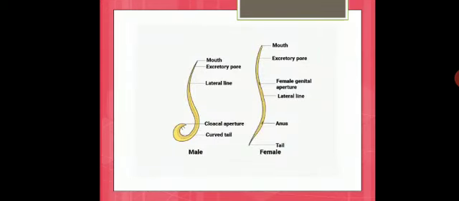They have pointed ends. The sexes are separate here. You can see the male and female. Males have a curved tail, but females have a thread-like structure. So that is the difference between the male and female. So this is Ascaris.